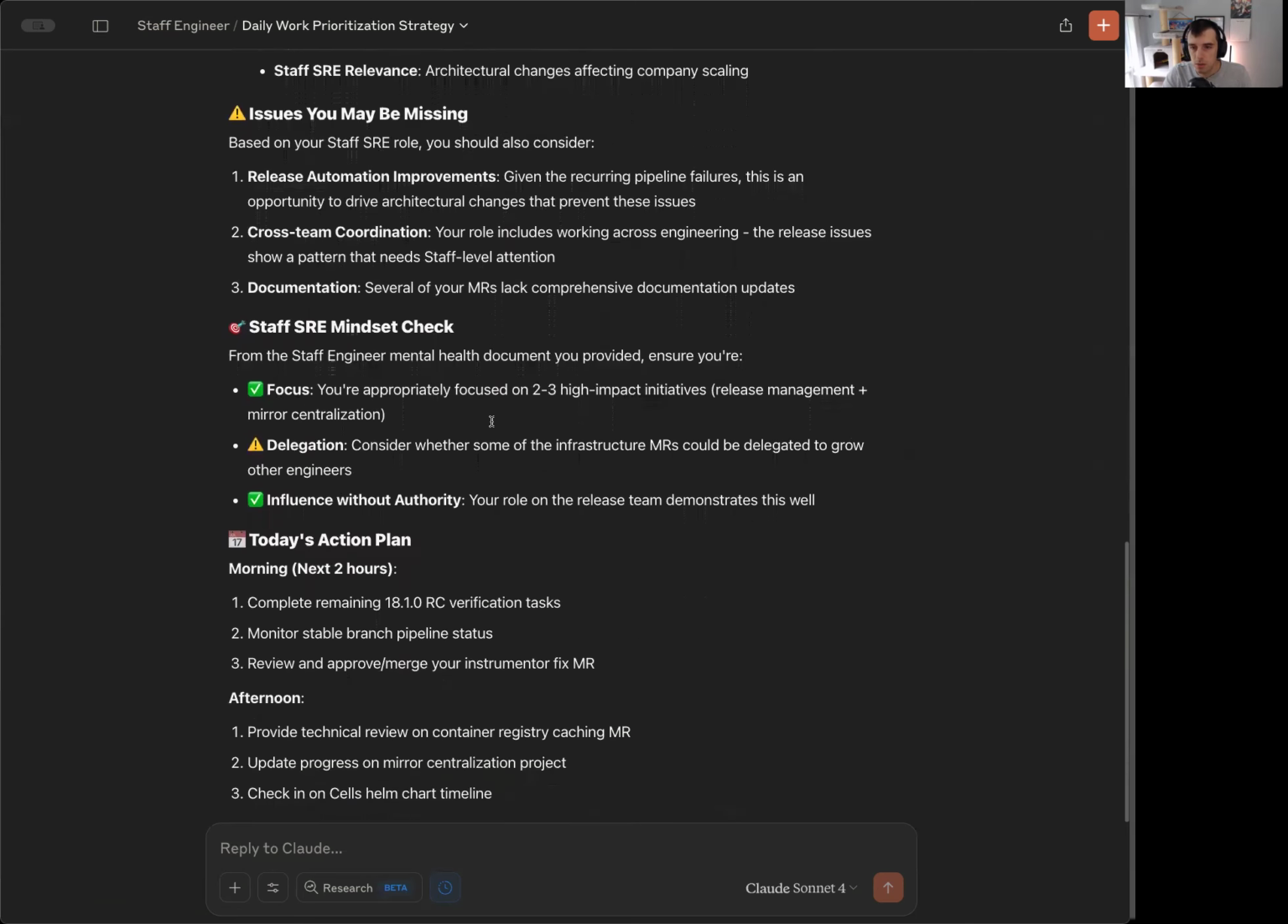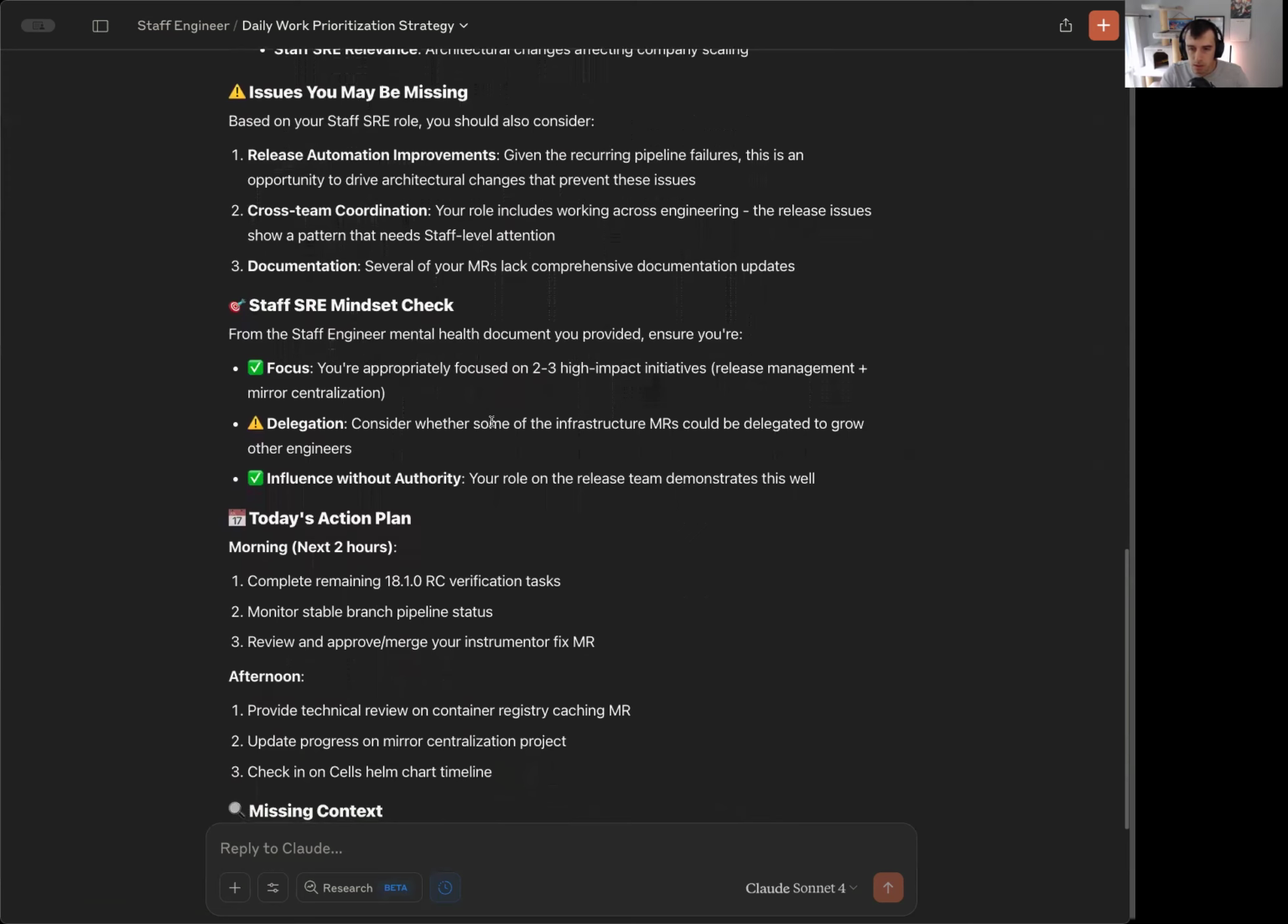But then it also delves into other stuff I might be missing, so things that it helps me think about when it comes to looking at my day in general. So, is there anything we could do for release automation that could be automated? Making sure I'm working across the team. And also, yeah, it's calling out that some of my MRs do not have documentation, which may or may not be legitimate depending on the project I'm working inside of.